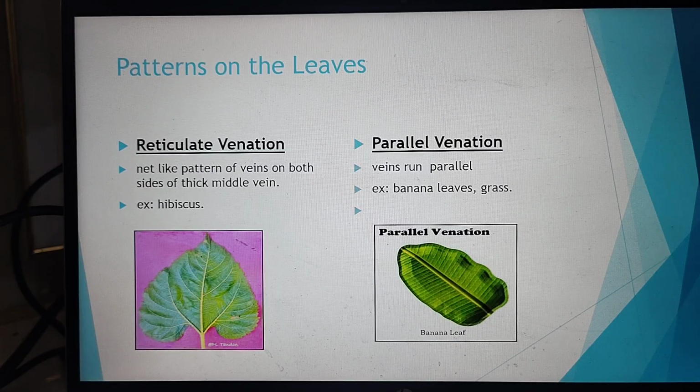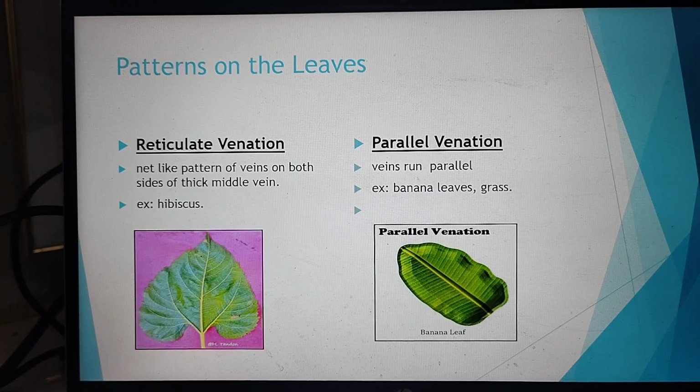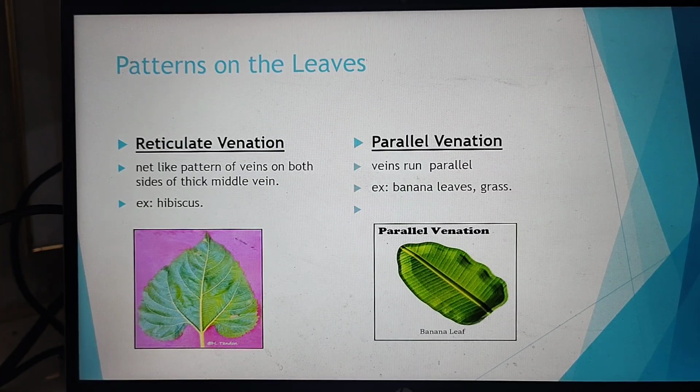Now the plants can also be classified according to the patterns on the leaves. There are two types of patterns on the leaves. One is reticulate and the other is parallel venation. Reticulate is a net-like pattern of veins on both sides of a thick middle vein. The best example is the hibiscus. Parallel venation means parallel veins. Banana leaves and grass are the best examples. These leaves do not make any net-like structure, but the veins run parallel to each other.